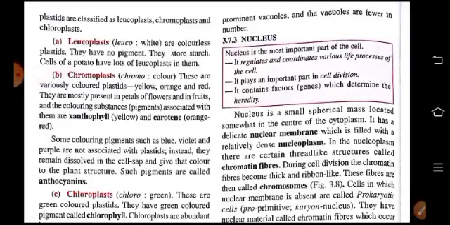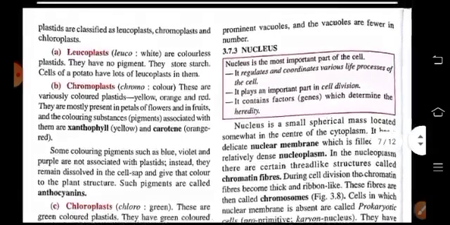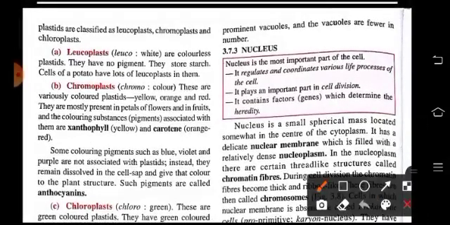So today we'll continue the chapter Cell, the Unit of Life, and today we are going to do the most important part of the cell, and that is the nucleus. The nucleus is the most important part of the cell because it regulates and coordinates various life processes of the cell. It also plays an important role in cell division, and it contains factors or genes which determine heredity. Or we can say that genes are responsible for the hereditary characters from parents to offspring.